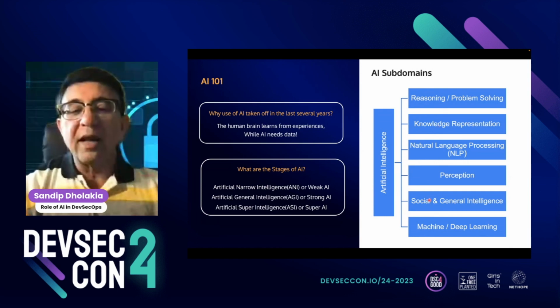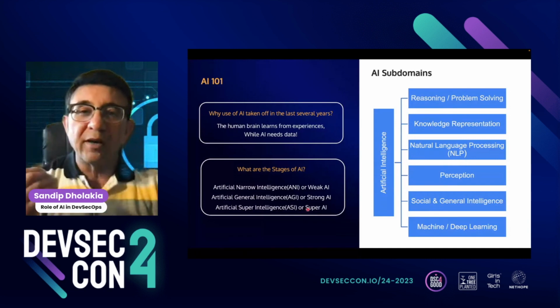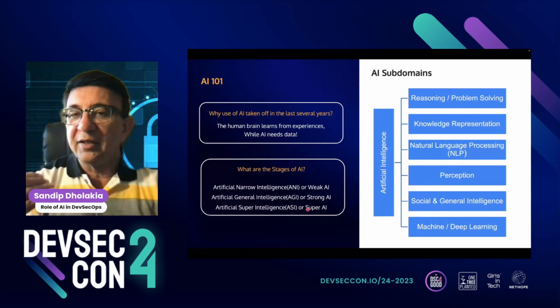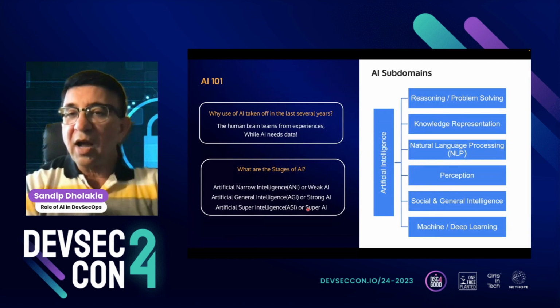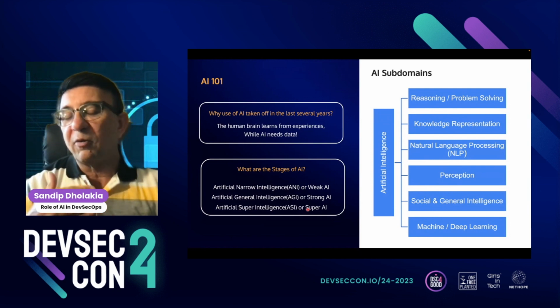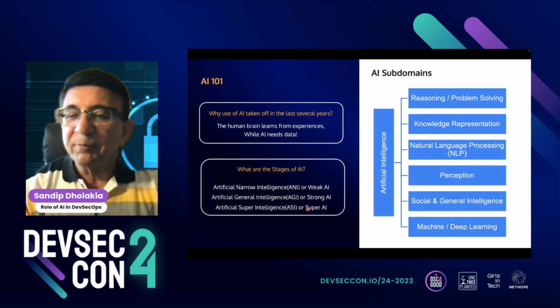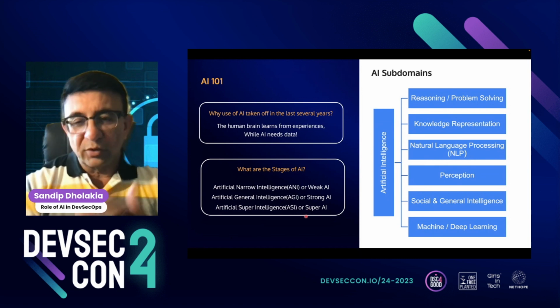And the last is the ASI, the super AI. That means that AI will do more than us, right? It can even dictate to us. I think Stephen Hawking said once, right, that don't try to go to ASI because it will not be good for people. And we have to see if that's the case. First of all, when we get there, and when we do, what happens, right? But that probably will not happen in our lifetime, or at least my lifetime, I should say, right? But we have time.